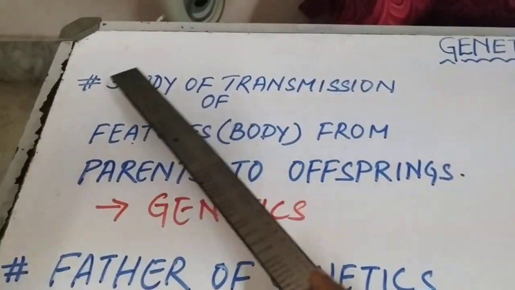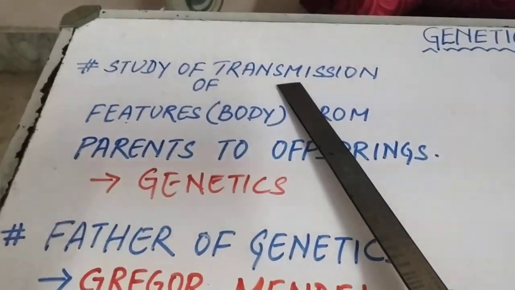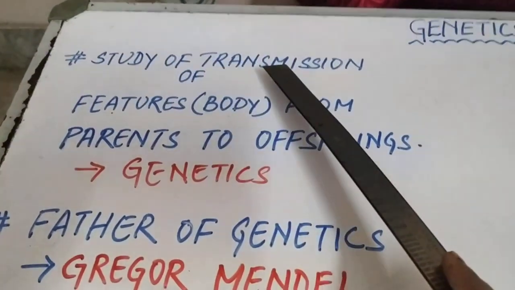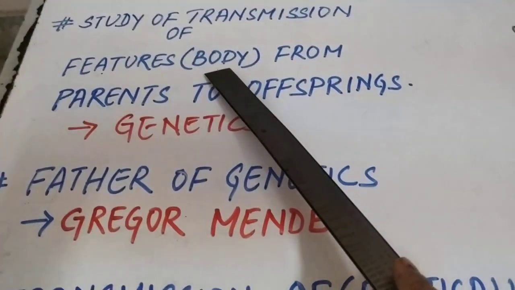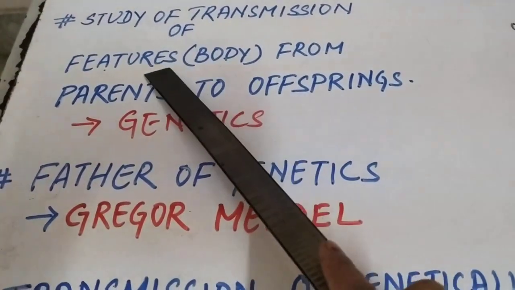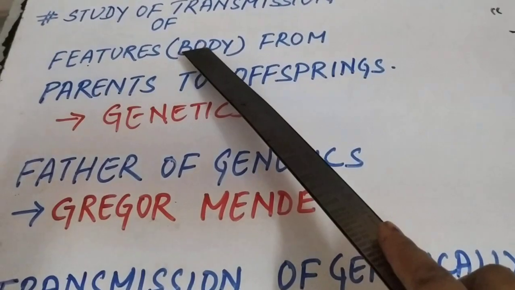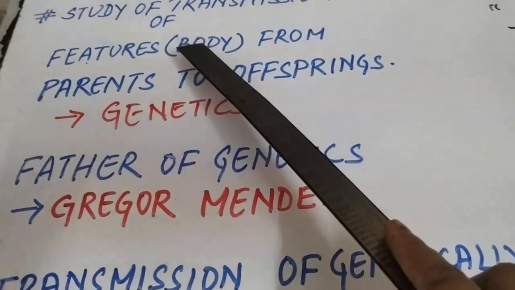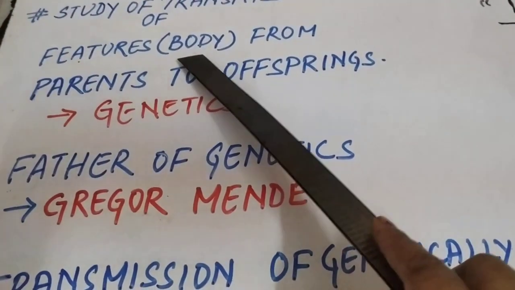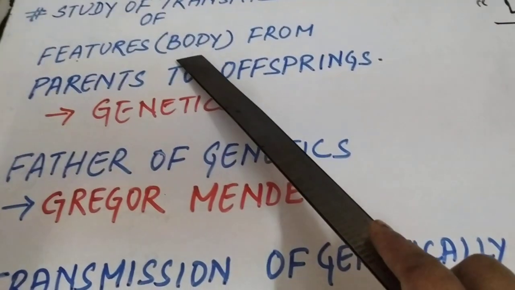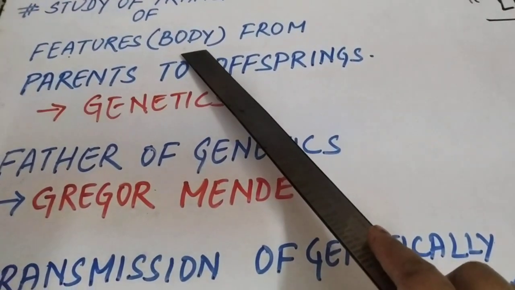Let us discuss here. Study of transmission of, what is transmission here? Transfer. So study of transmission of features. Which features, children? I wrote in the bracket for your better understanding, body features. It may be hair color, it may be height, it may be skin color. Suppose your father is average or not fair enough, but your mother is fair enough, and you got the same fair color or character. That is also a physical body feature only. Yes, that can be seen.